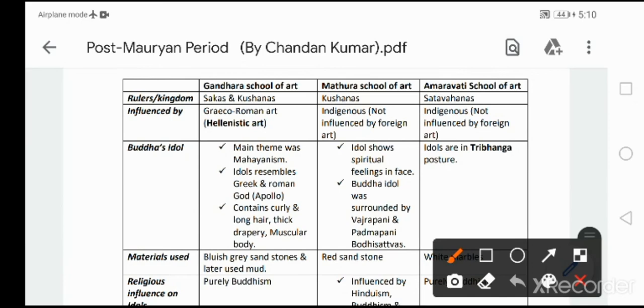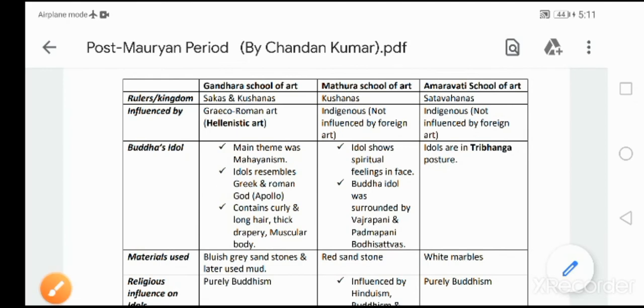how the Buddha's idols look like. During Gandhara School of Art, the main theme of the Buddha idol was Mahayanism. The idols resemble the Greek and Roman god Apollo. Apollo is the Greek and Roman god. This idol contains curly and long hair, thick drapery, and a muscular body. Please remember.